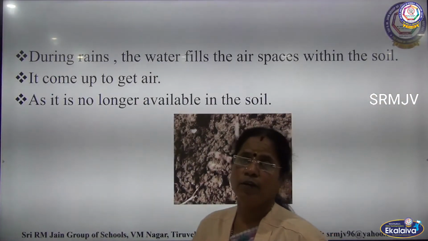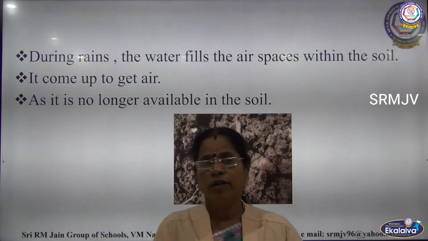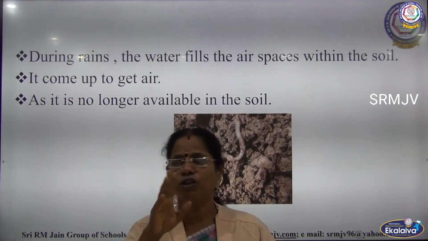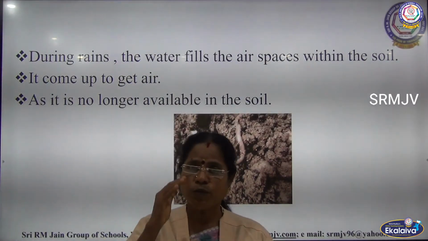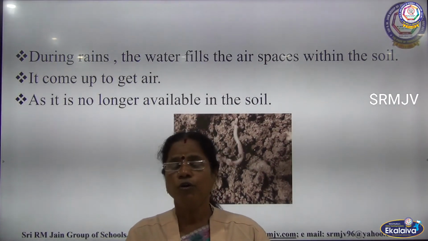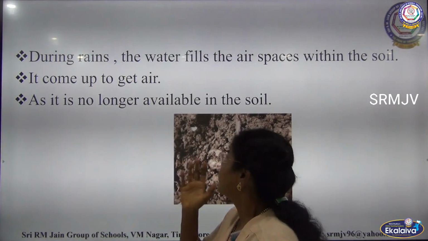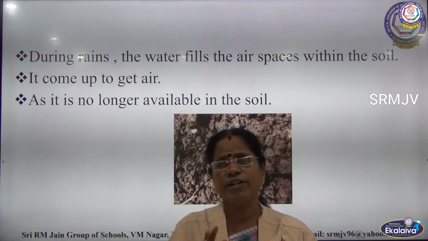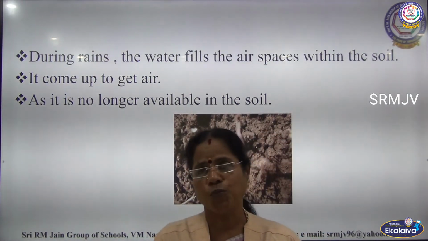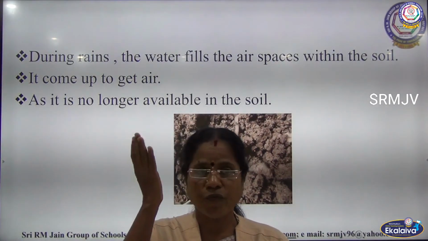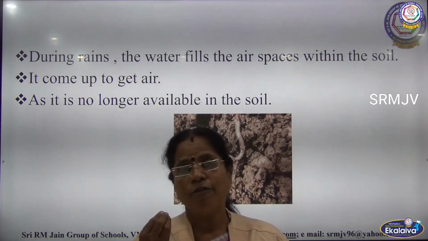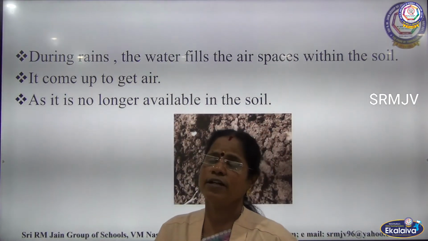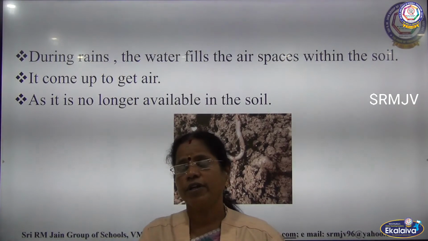You have seen during rainy days, some of the earthworms come out of the soil and slither on the ground. Why do they come out of the soil, children? During rainy days, the water fills the air spaces, so there is no air for the earthworm to breathe. So it comes out of the soil to get fresh air to breathe. That's why we can see the earthworm coming out of the soil during the rainy season.